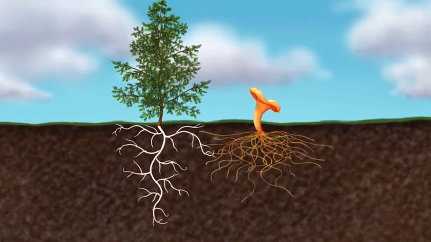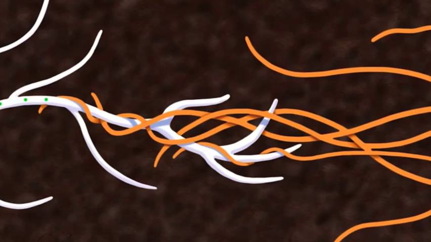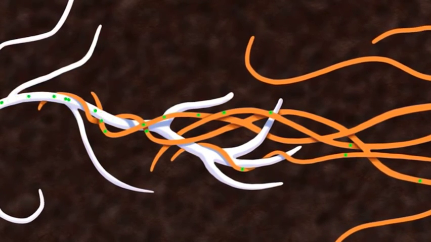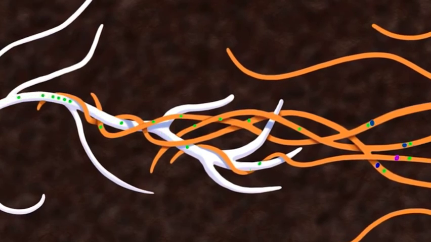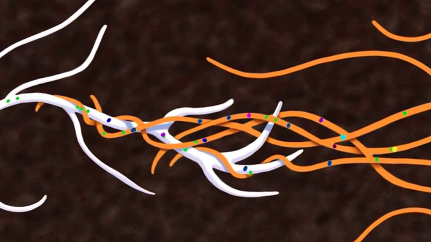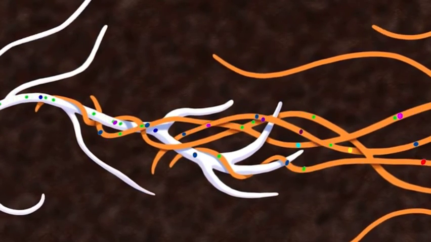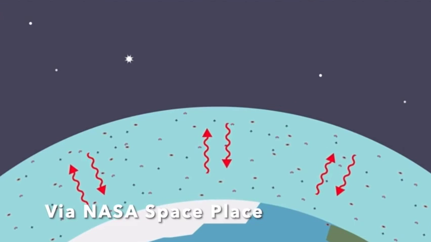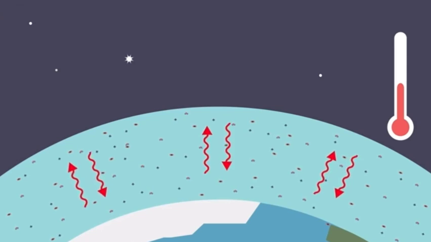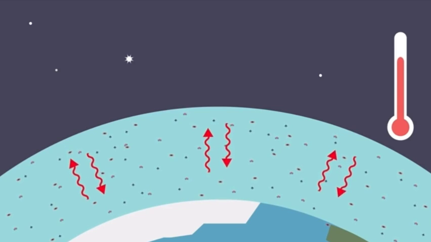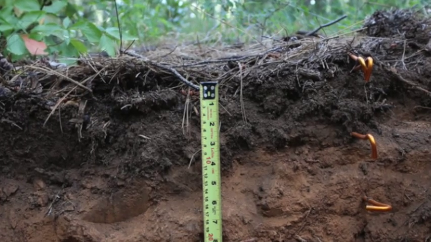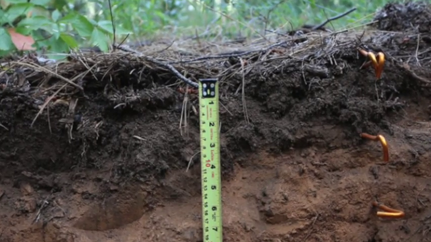Mycorrhizal fungus is a symbiotic relationship that forms between the fungi and the root system of a plant. They can sequester carbon in the soil by receiving carbon from the plant host and use it to build the hyphae that extends into the soil, where they will deposit and sink that carbon, delaying the release of greenhouse gas in the atmosphere. A Swedish study actually showed that 50 to 70% of carbon stored in soil is from the tree roots and their fungal partners.